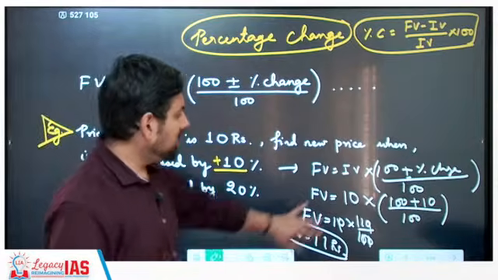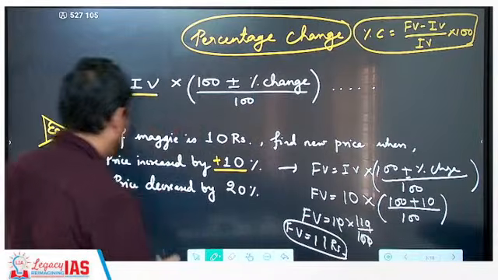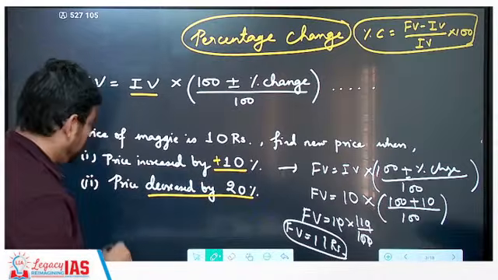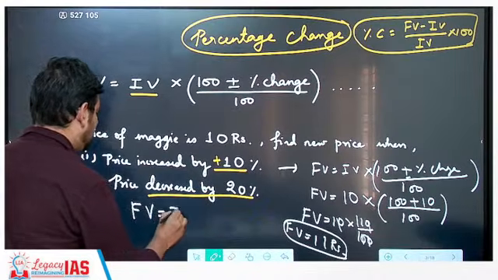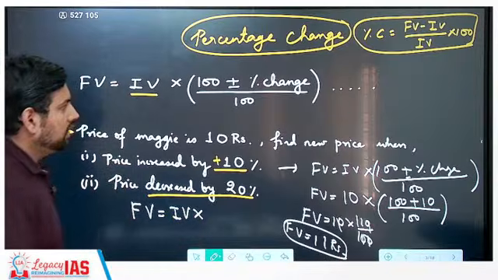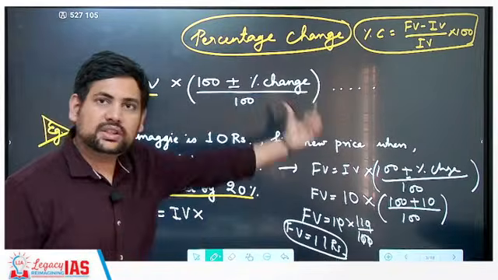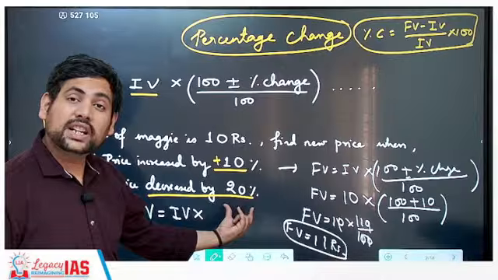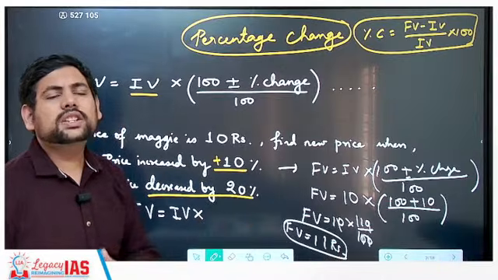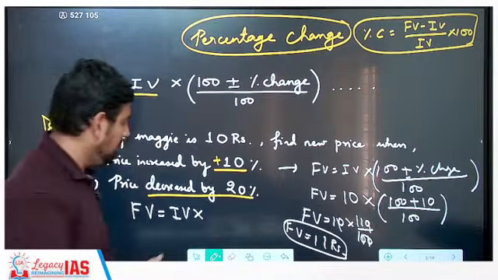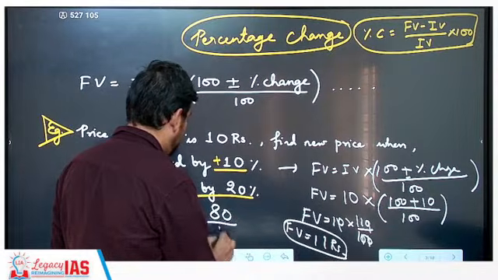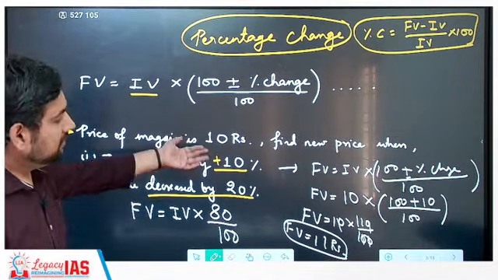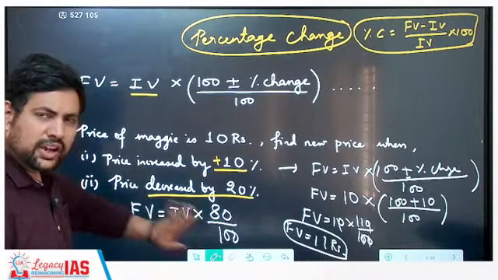So what you have to do? You have to write 100 plus minus whatever percentage change there is. Now here it says decreased by 20%. We are not calculating the value, just writing the equation. So final value will be equal to initial value, whatever initial value is, into 100 minus percentage change. So 100 minus 20, because this is a decrease. So 100 minus 20 by 100. What is 100 minus 20? It's 80, so this becomes 80 by 100. That's it. Understood how you write percentage increase and how you write percentage decrease.